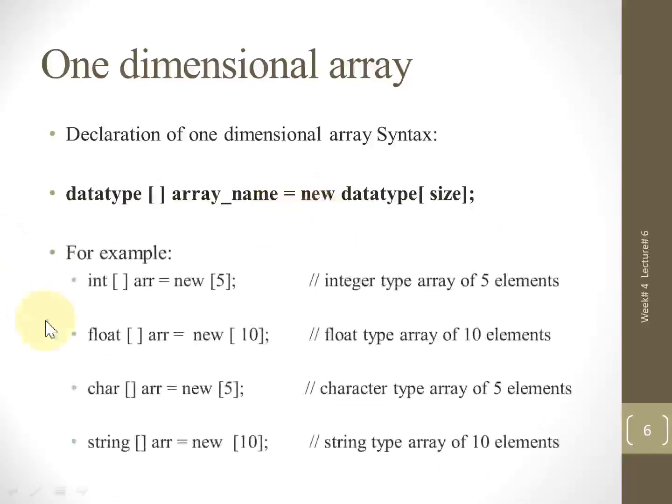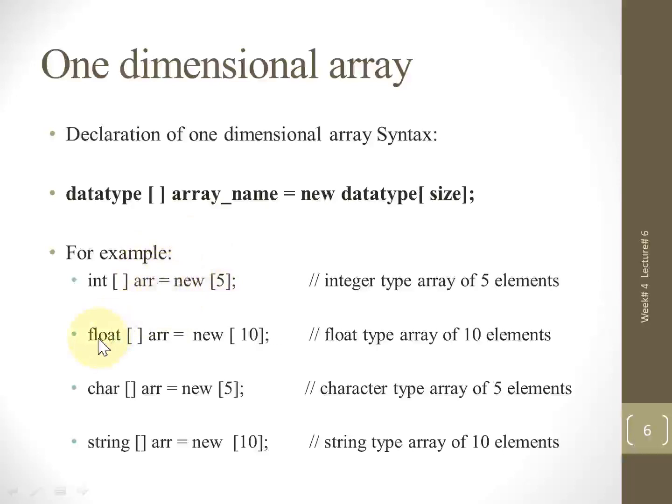Let's see a few examples. If you want to declare an integer type array, we write the int keyword, then the square brackets. Within the square brackets there will be nothing, then the name of the array, assignment operator, new keyword, and the square brackets, and within the square brackets we have the size of the array. So it means we have 5 elements this time, and the new keyword is used to reserve these locations within the memory.